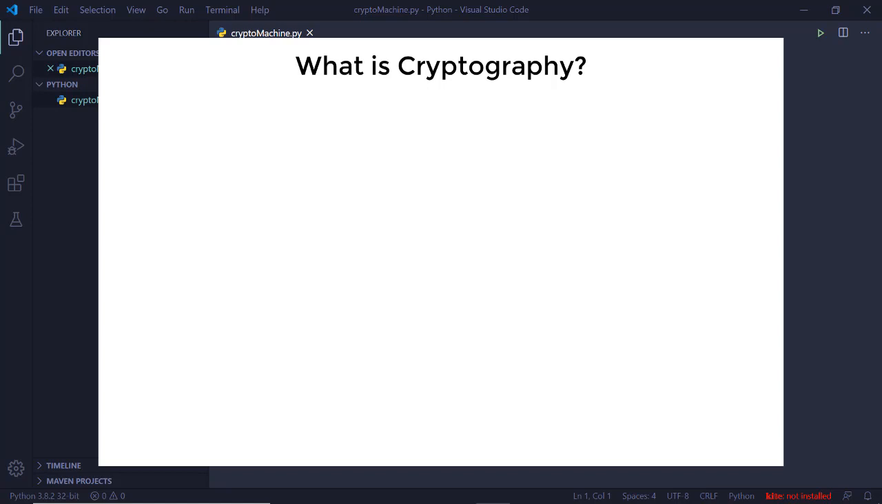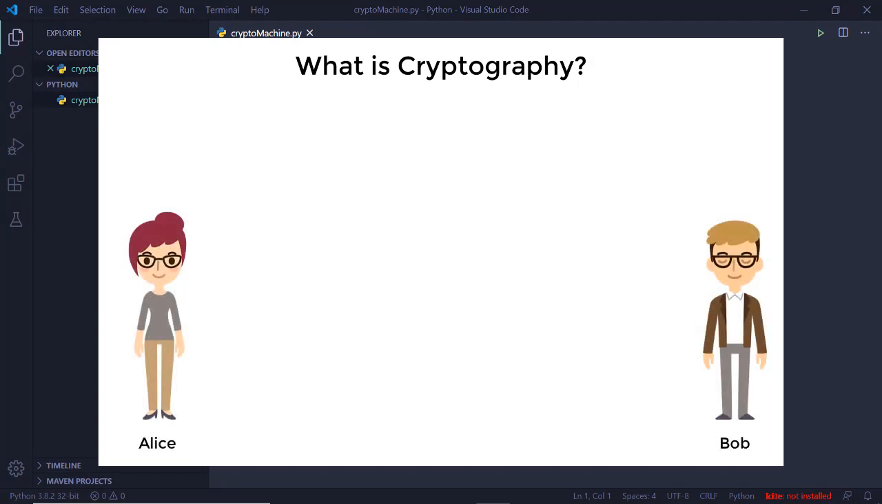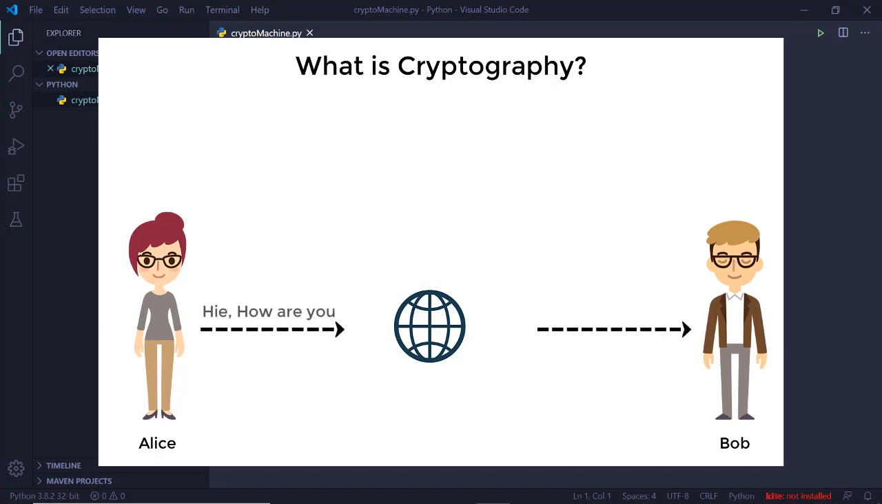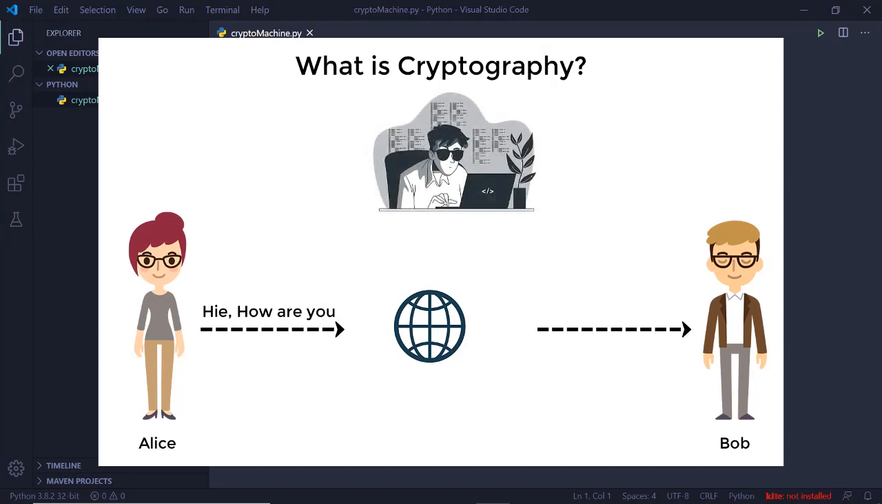So basically when two persons are having a communication, let's say Alice and Bob, they want to communicate with each other. Alice sends to Bob, hi, how are you? But sometimes hackers or crackers sit between the network, and they can grab this message and even manipulate this message.